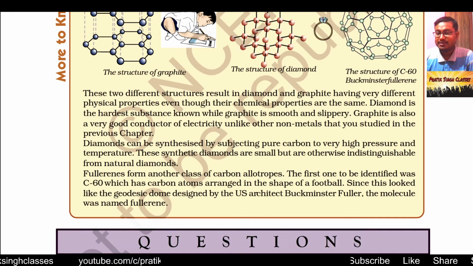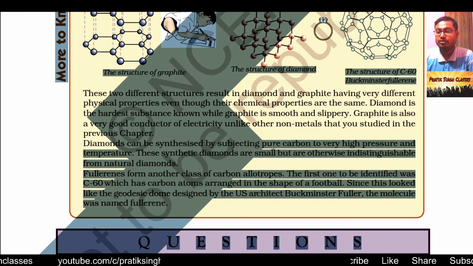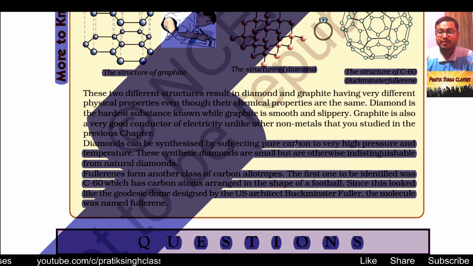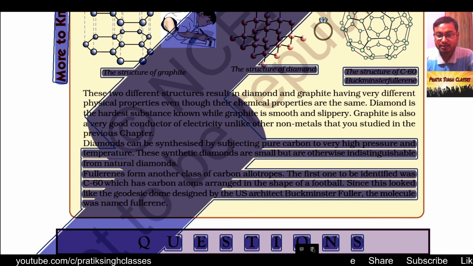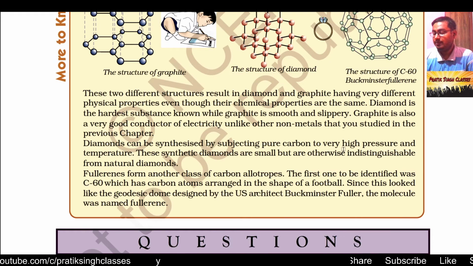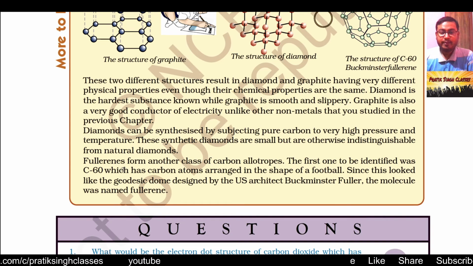Diamond can be synthesized by subjecting pure carbon to very high pressure. That means in a laboratory we can make diamond by keeping pure carbon under very high pressure and temperature. These synthetic diamonds are small but are otherwise indistinguishable from natural diamonds, meaning you cannot separate them in a mixture of man-made and natural diamonds.